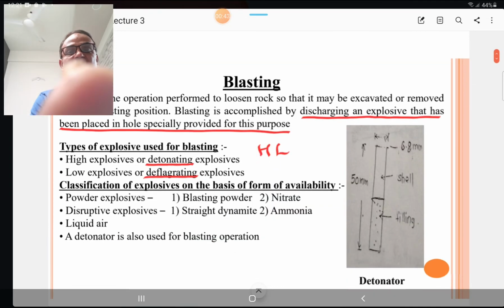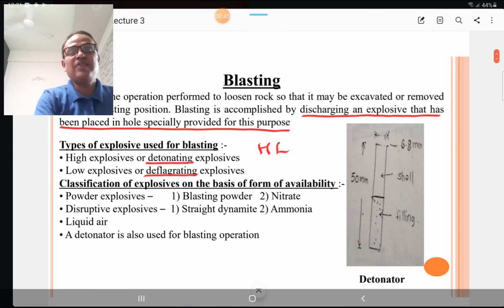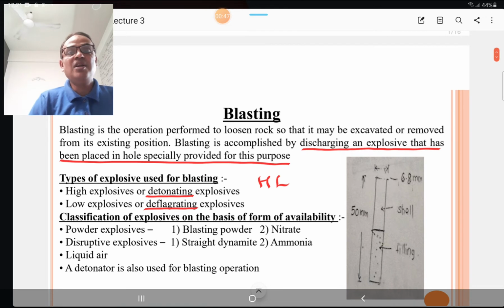We will start the first operation, that is blasting. What is blasting? Blasting is the operation performed to loosen rock so that it may be excavated or removed from the existing position. Blasting is accomplished by discharging an explosive that has been placed in a hole specially provided for this purpose. So blasting is the operation to loosen the rock and remove that rock to get the tunnel section.